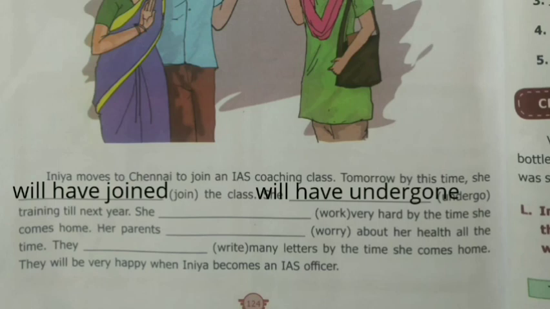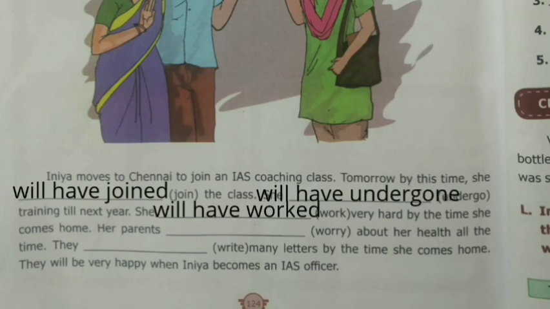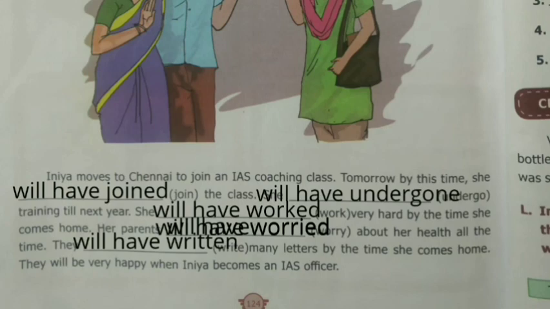Okay, next one, she dash work very hard by the time she comes home. So here, she will have worked very hard is the answer. Next one, her parents dash, within bracket worry, about her health all the time. So here, her parents will have worried about her health is the answer. They dash, within bracket write, many letters by the time she comes home. Here the answer is will have written.